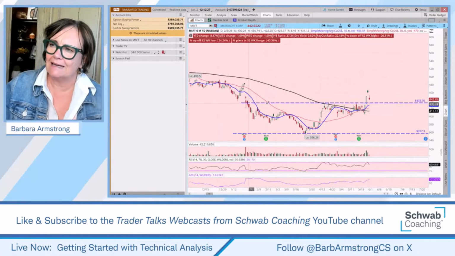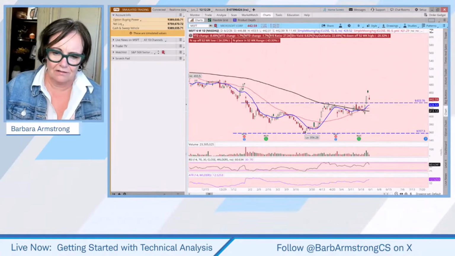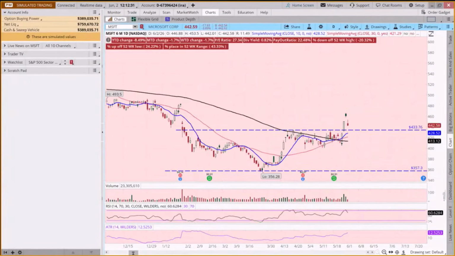Some might again call this a cup and handle. And even if you look at this as an inverted head and shoulders, it did come down like this and then come up, and then it came and broke again, so cup and handle.